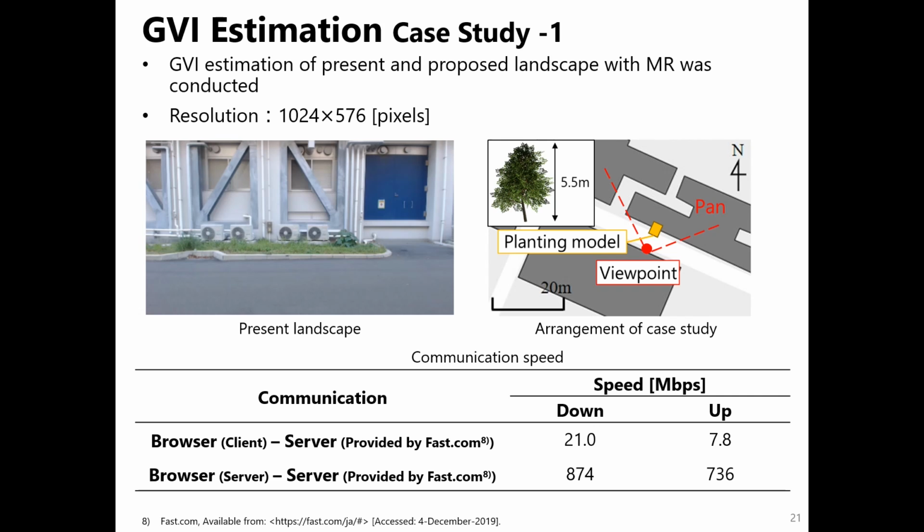ML-based planting design simulation was conducted with the GBI estimation of present and planned landscape. This figure shows the setup of a planting and the camera's position and orientation. The webcam was panned for 10 seconds. Internet communication speed is shown in the table.